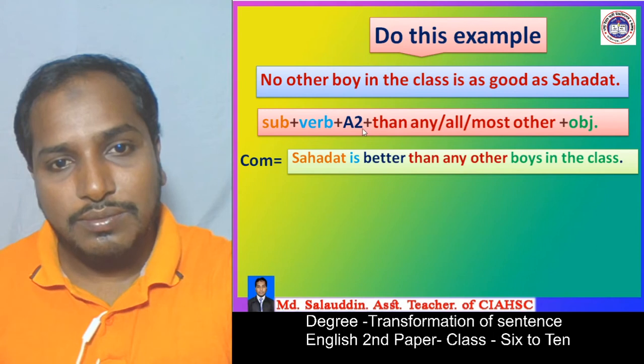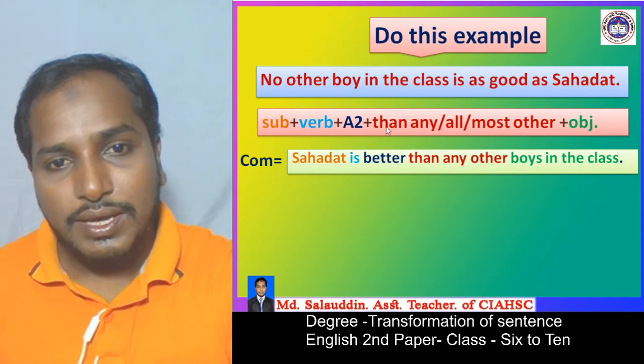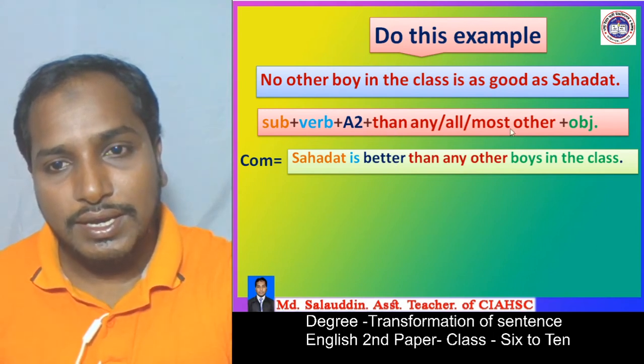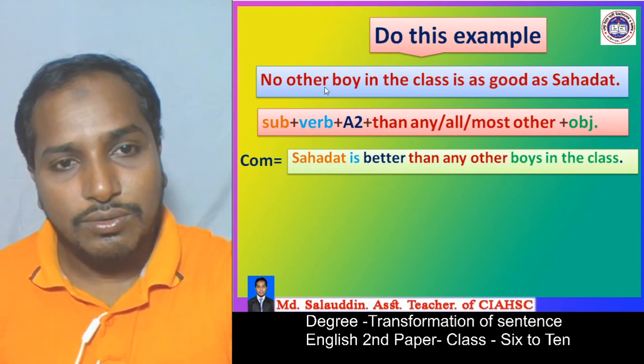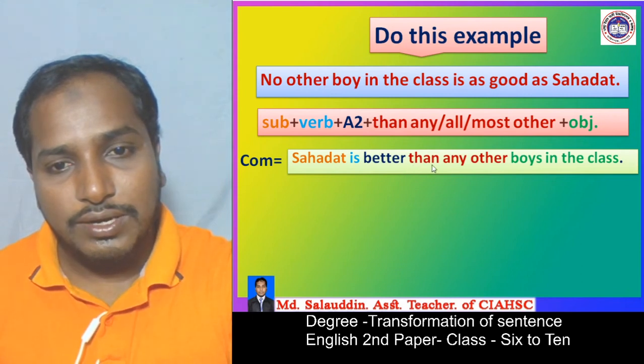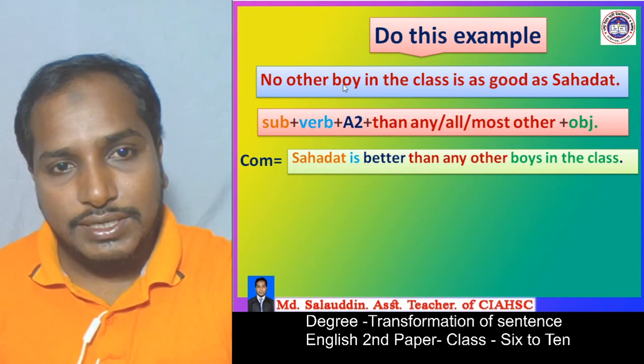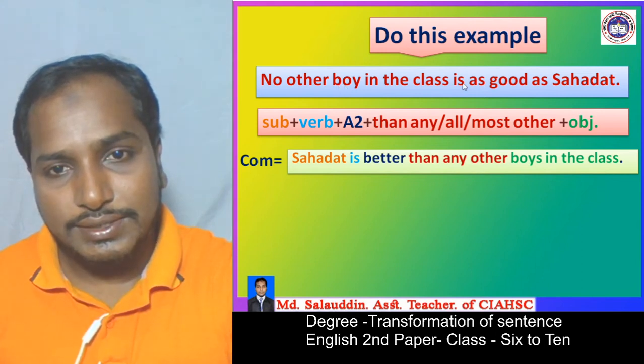Good is the positive form and better is the comparative form, and then we write then any other, because we know when we see no other in the positive sentence we write then any other for it. And then the object is boy in the class, and we already wrote it.